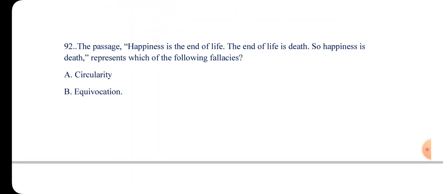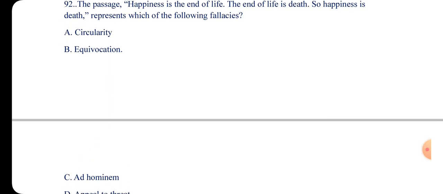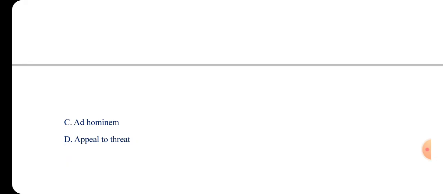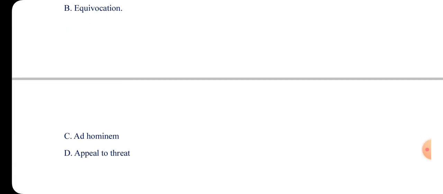Number 92, which says that the passage happiness is the end of life. The end of life is death. So happiness is death. It represents which type of fallacy? A, secularity, B, equivocation. We have ad hominem, and then we have appeal to truth. So with this one, I'll go for equivocation.